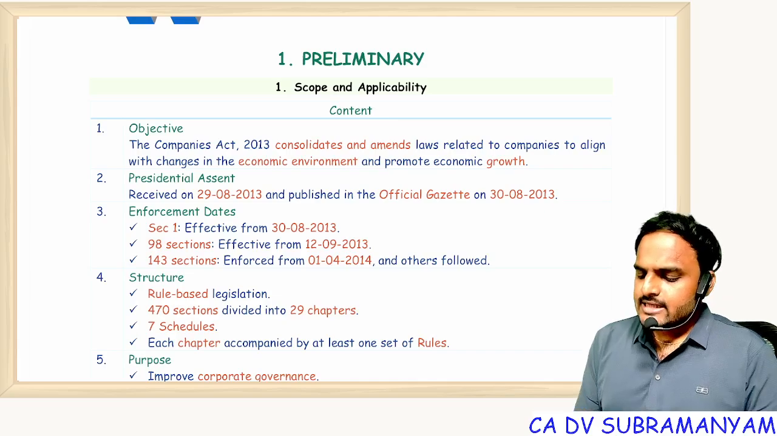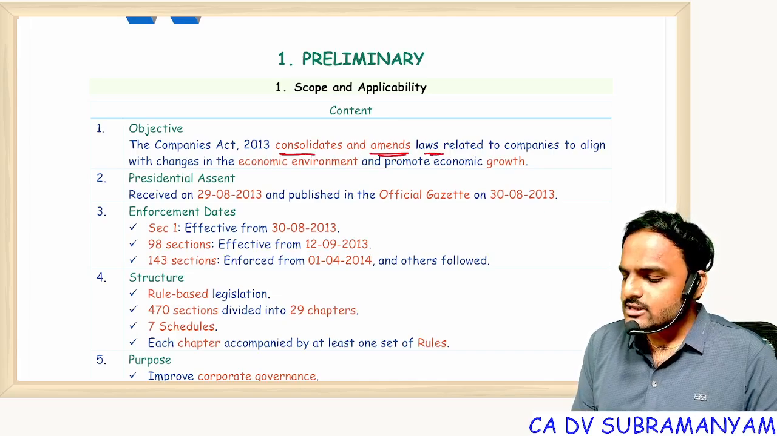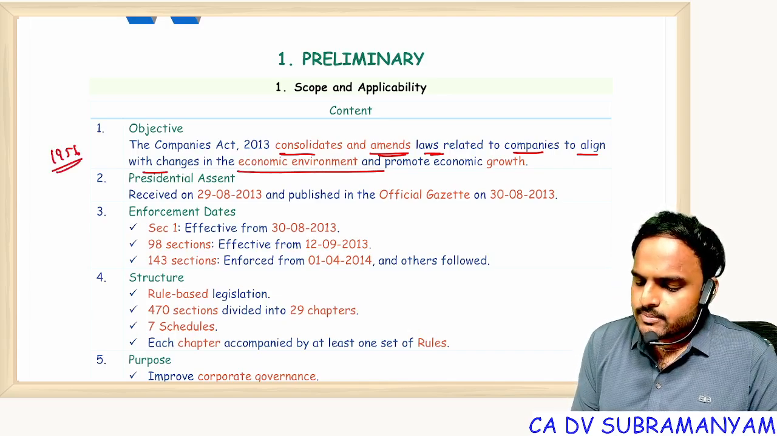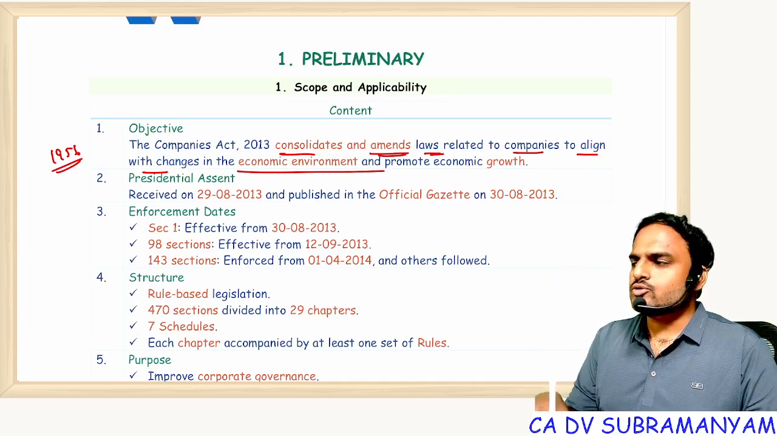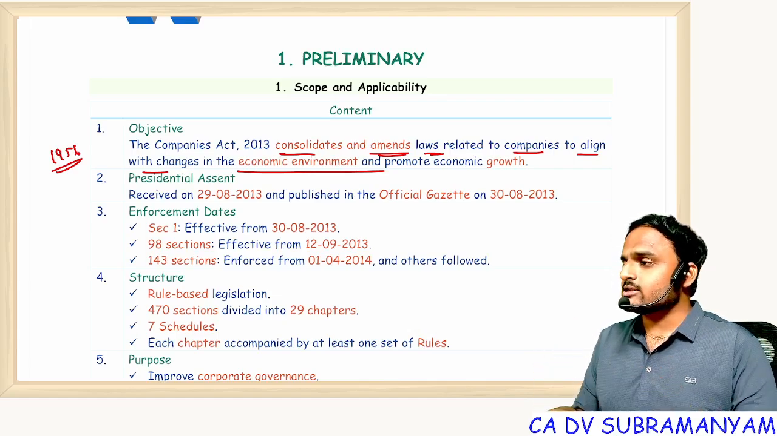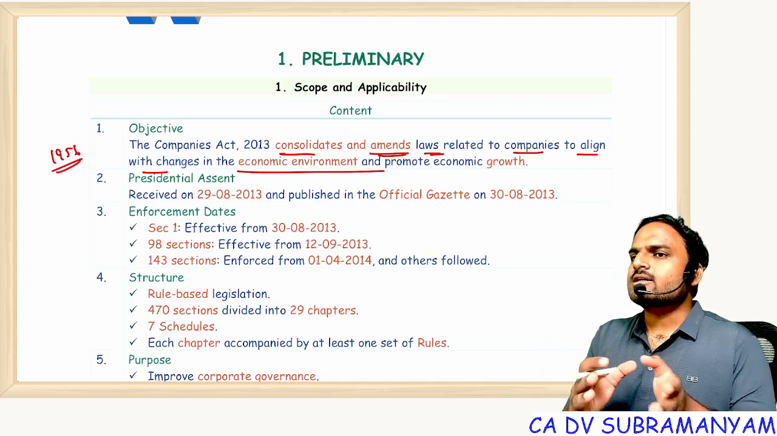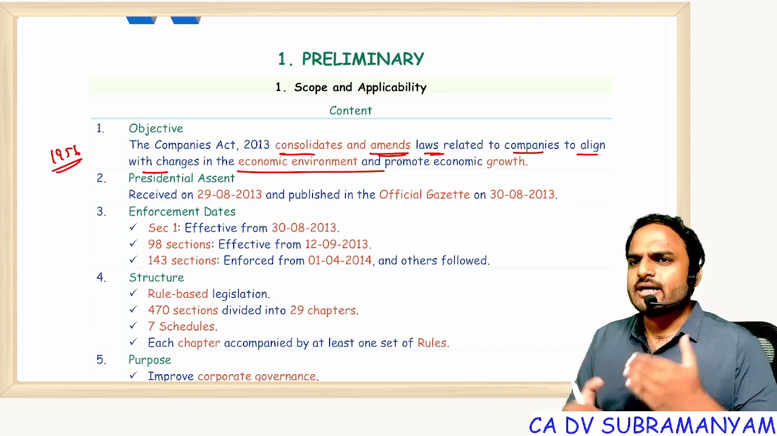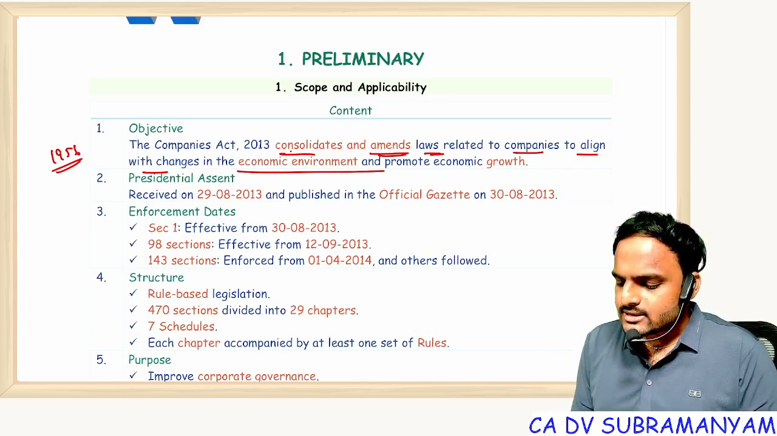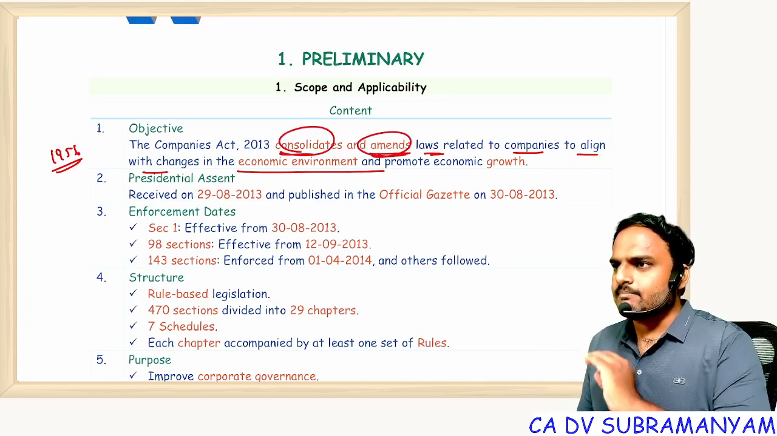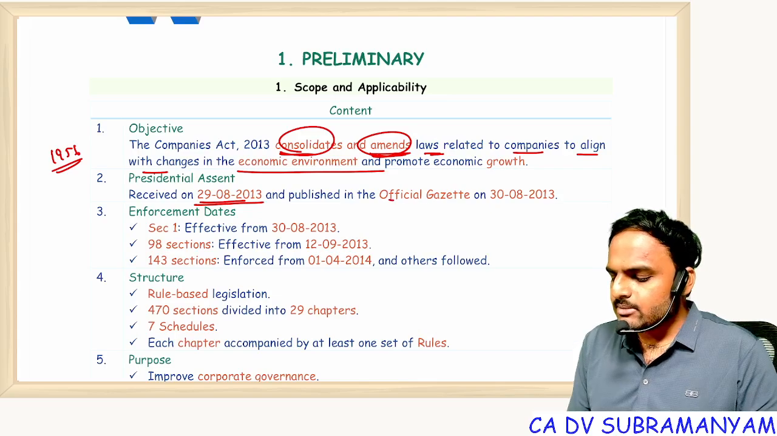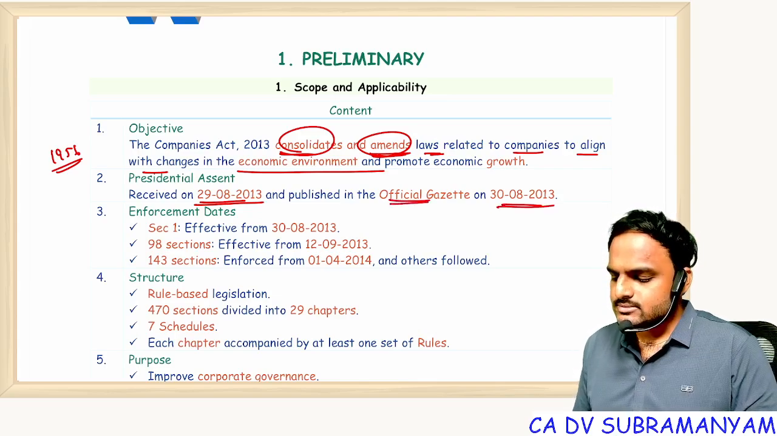First one, the Companies Act consolidates and amends the laws relating to companies to align with the changes in the economic environment. See, the Companies Act 1956 was popular at that time. Right now, due to advancement in operations, globalization, liberalization, privatization, that act became outdated. Instead of amending multiple times, let's throw that act out and bring a new act, and this new act consolidates and amends all the previous company laws. It received the consent of the President on 29th August and was published in the official gazette on 30th August 2013.